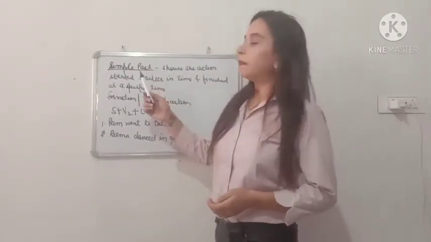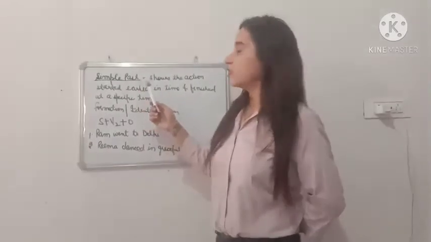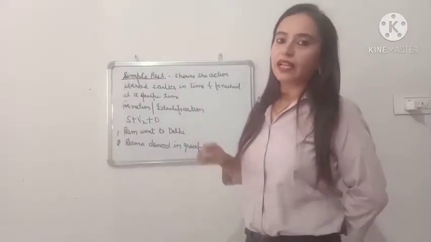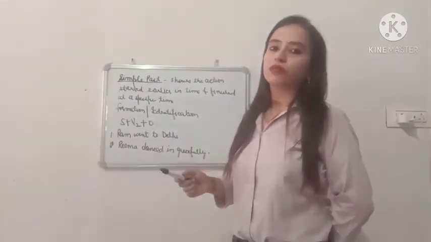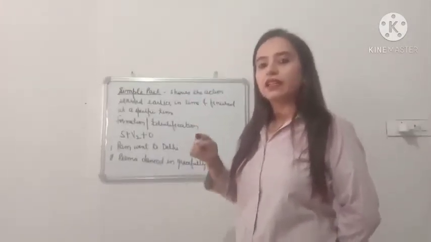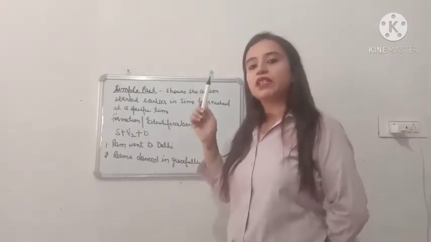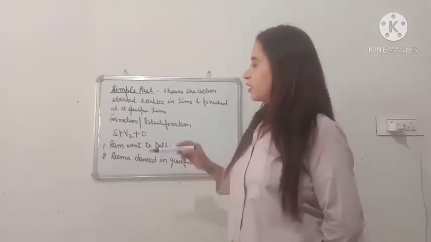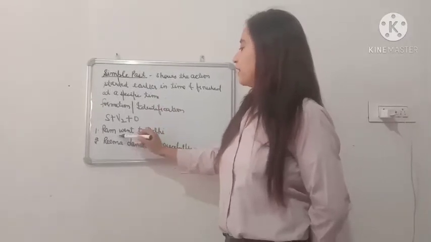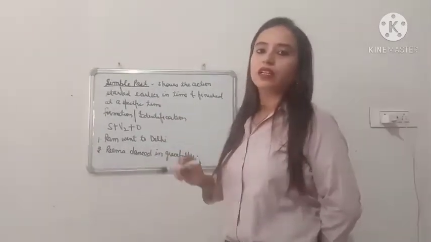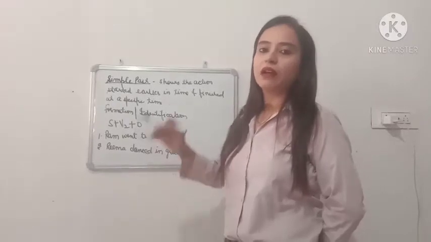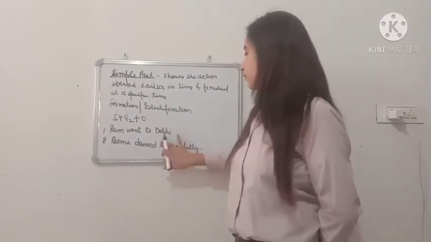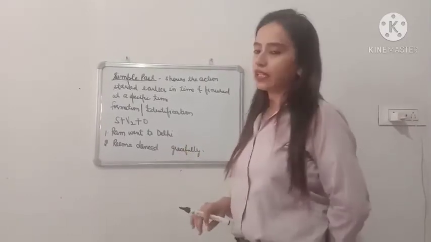What is a simple past tense? Simple past tense shows the action that has been started earlier and it has finished also. It was started earlier at a specific time in past and it is finished also. For example, Ram went to Delhi. Ram went to Delhi. That means Ram Delhi gaya tha. Rima danced gracefully.